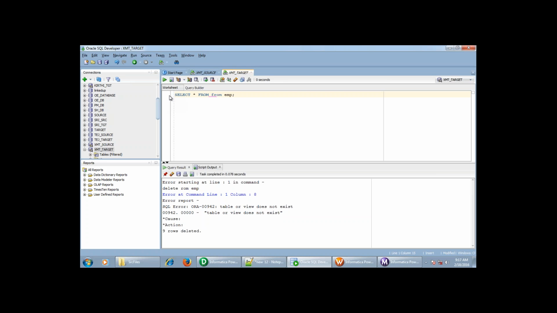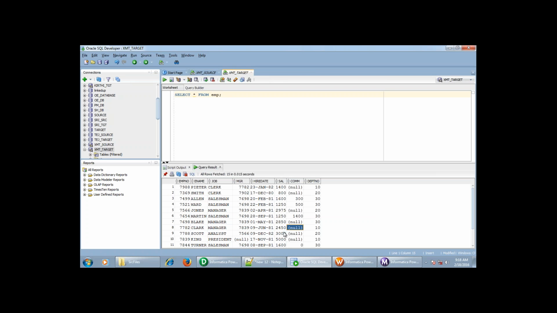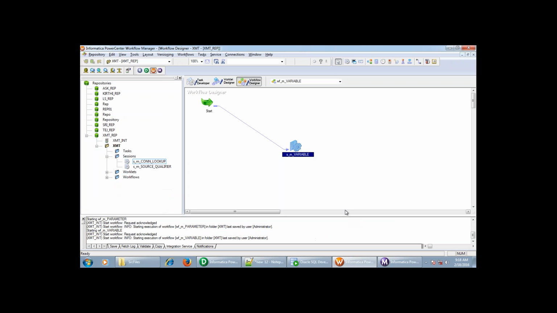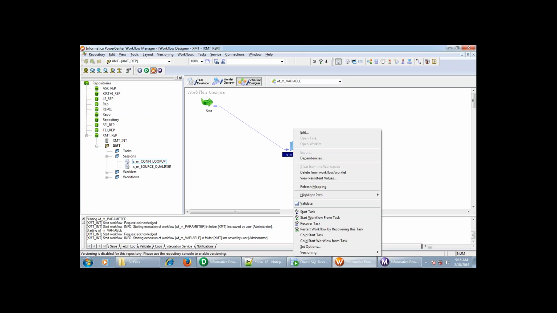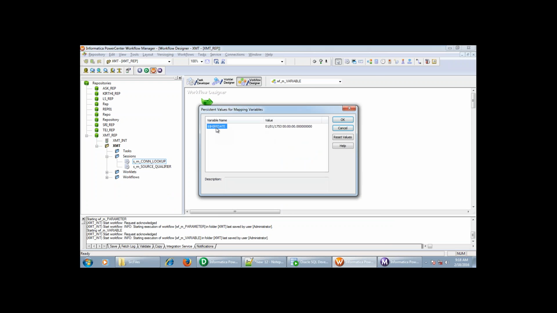Select star from EMP. 14 records have been loaded. And where will the value be stored? You can see it here. Right click on the session, and the last value that has been stored, you can see, is $$hire_date, 00117.